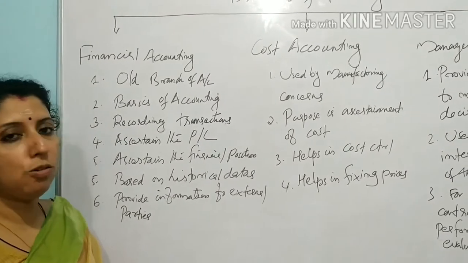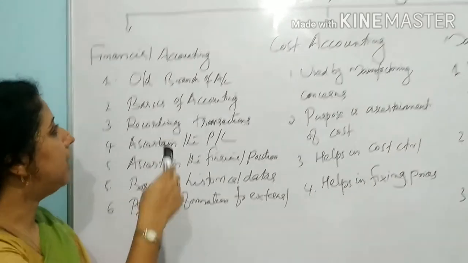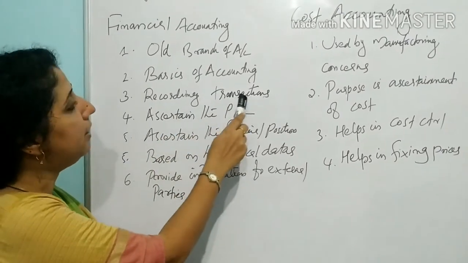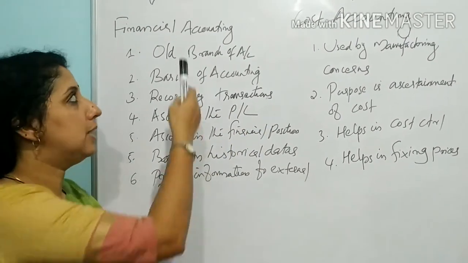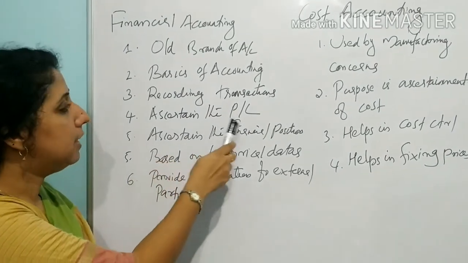All other branches of accounting take information from financial accounting. So it is the basics of accounting. Then third one, recording transactions. The main purpose of financial accounting is recording business transactions. Then fourth one, ascertain the profit or loss.